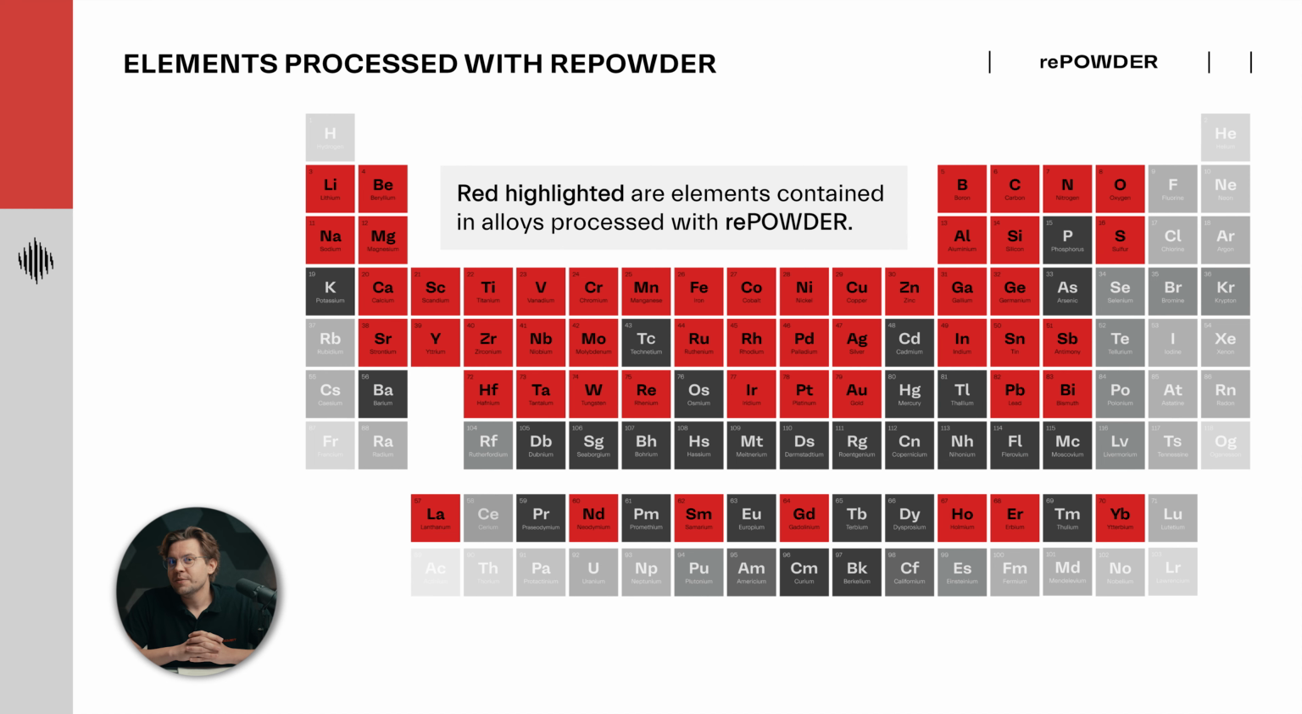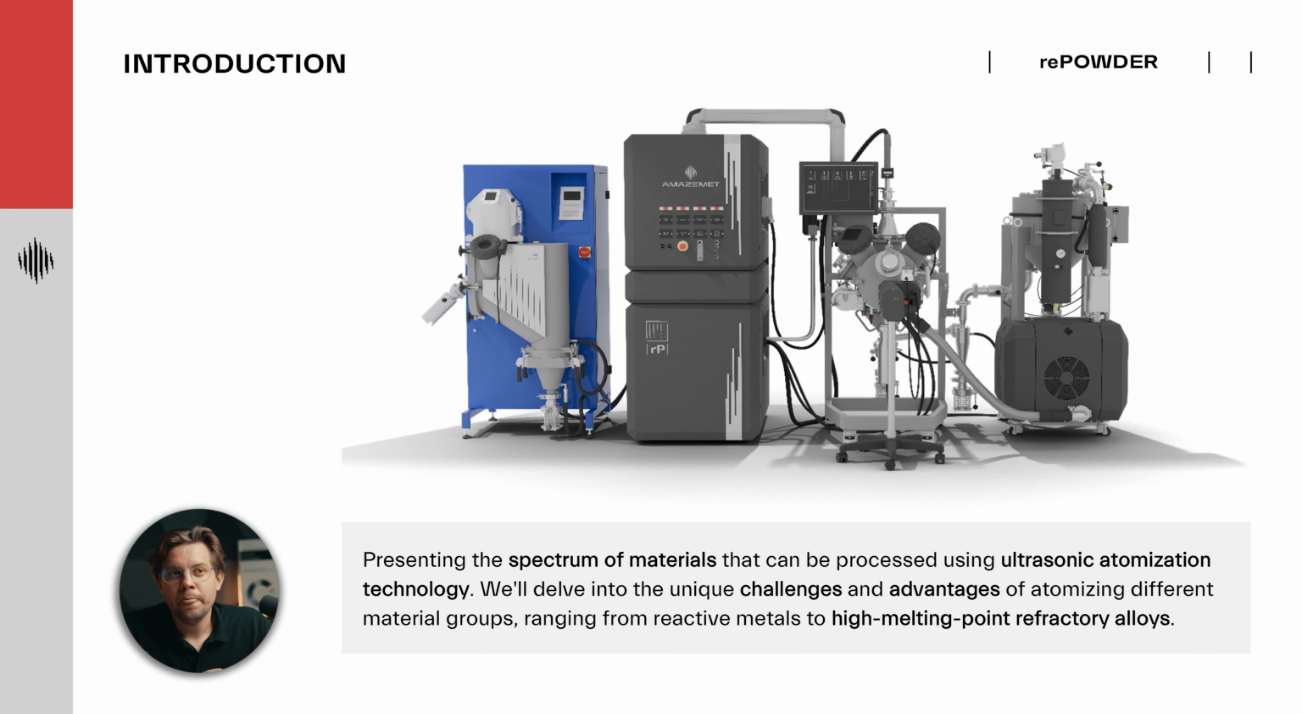Those were oxides, or those were parts of metal matrix composite created with rePOWDER. The red elements, including very reactive ones like lithium, and also refractory like tungsten or rhenium, were atomized using the rePOWDER system. Either induction or plasma capability brings us a very large scope of materials that we can process there.